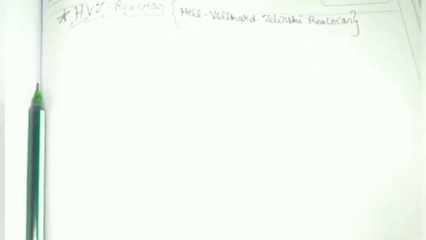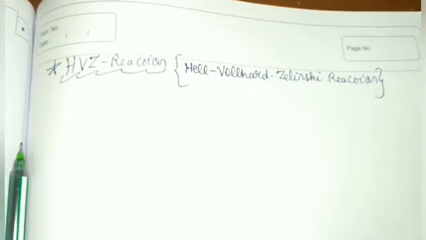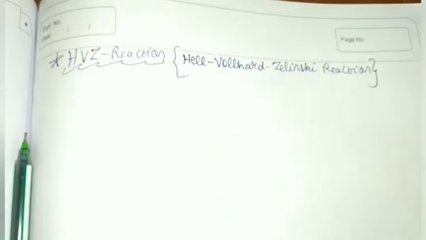So, in the last lecture, we saw the alpha halogenation reaction and the haloform reaction. If you haven't seen part 1 and part 2 of the series, please go and check it out. Now, we shall continue the series of the aldol reactions.